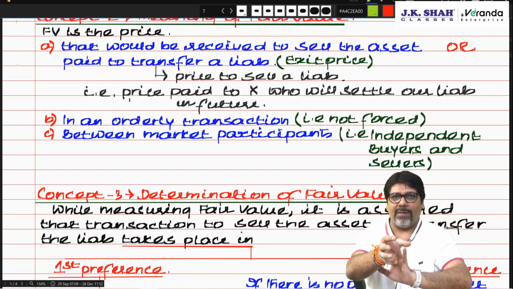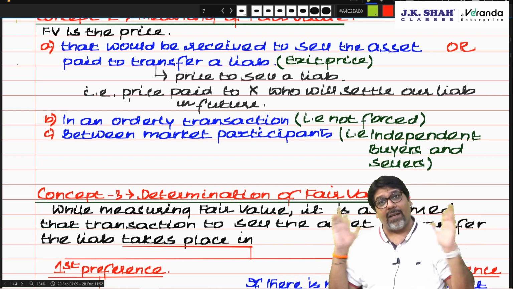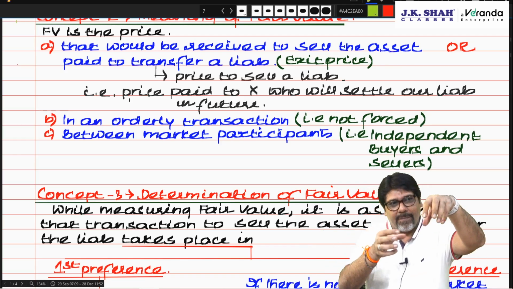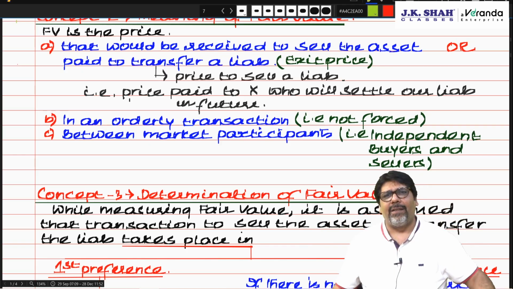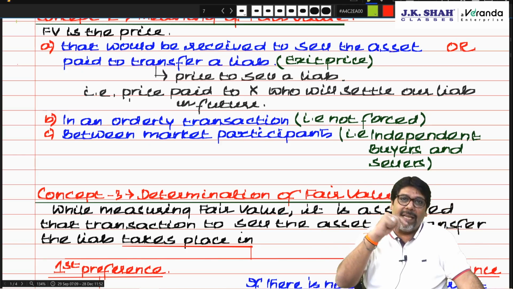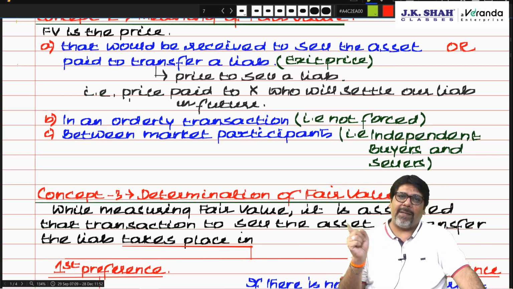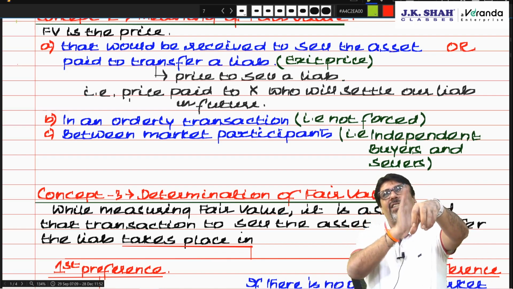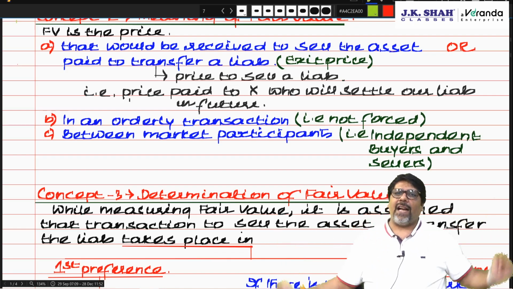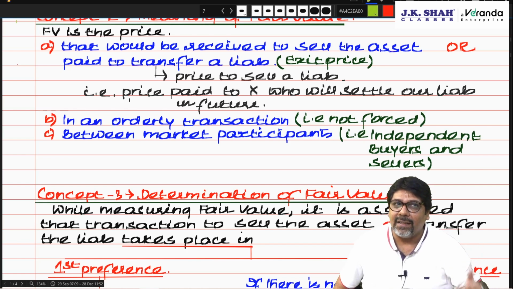And I want to sell the house. That house, so many people are ready to buy. So there are a lot of buyers and sellers. But my neighbor, exact adjacent neighbor, don't you think he will be ready to pay me a little extra than the market price? Why? Because if he buys that house, he can just break a wall in between and create a huge flat. Are you understanding?